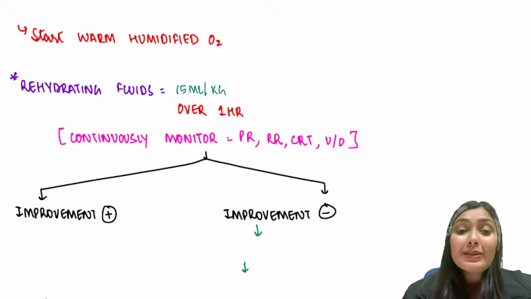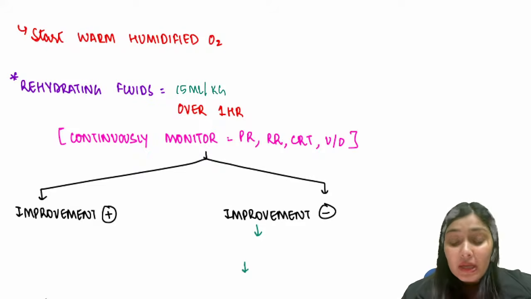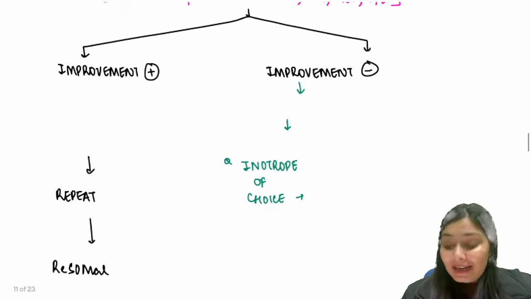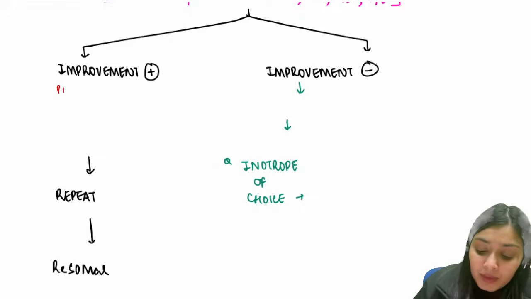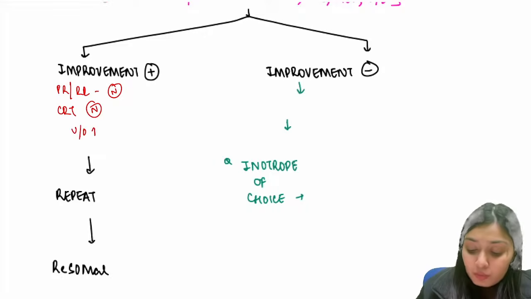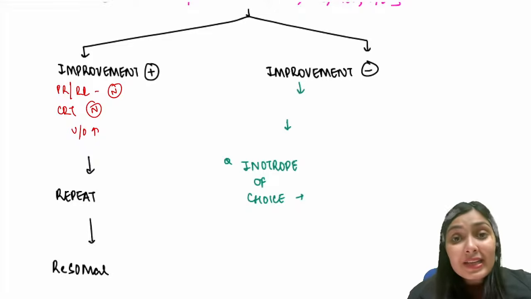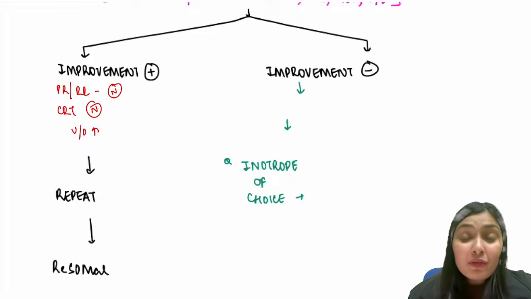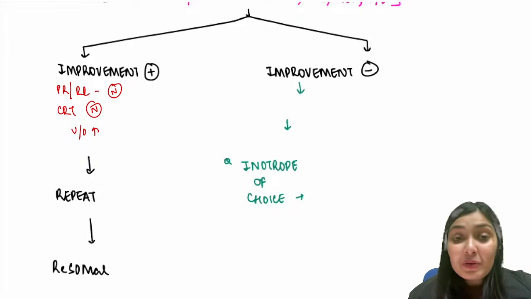So we continuously monitor pulse rate, respiratory rate, capillary refill time, urine output. If there is improvement, that means the pulse rate and respiratory rate have become normal, capillary refill time has become normal, urine output has improved, and signs of dehydration are improving, then whatever bolus that we gave, 15 ml per kg, is working.